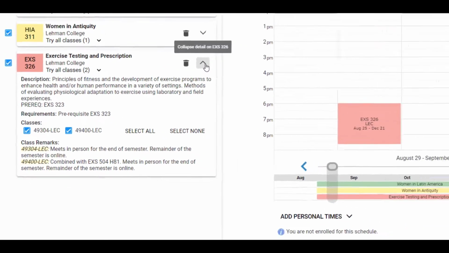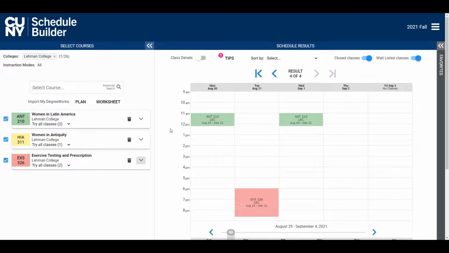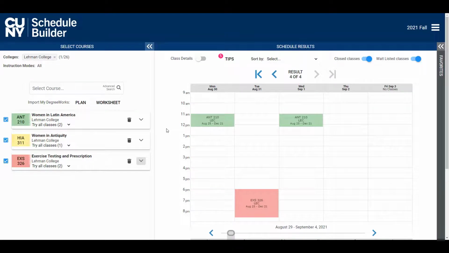As you can see, it's very important for you to get familiar with the class notes. You don't want to be stranded in person waiting for a class to start when the rest of the class is meeting online. We encourage you to use this information when picking out courses for the next semester.